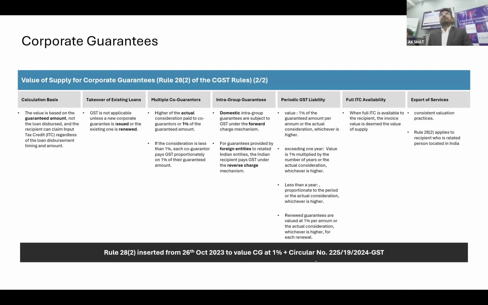Interest they have clarified. Now, interest will not be counted for ITC reversal. That is, they have clarified. Sorry? That is the exempt supply.